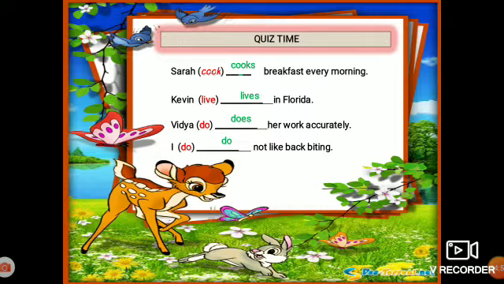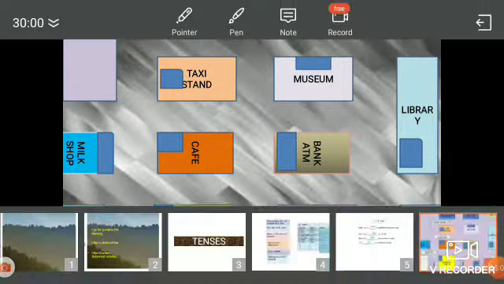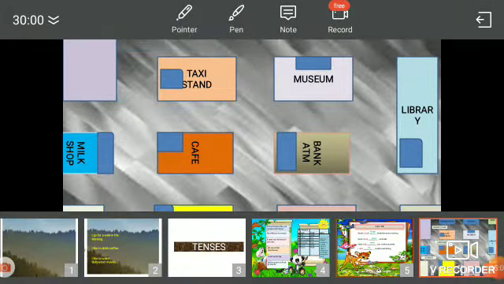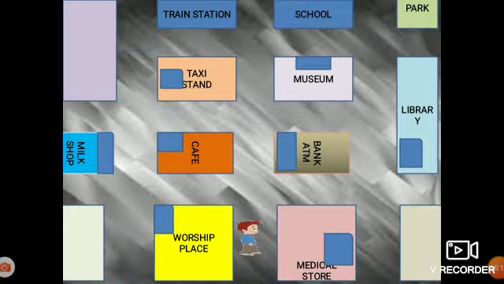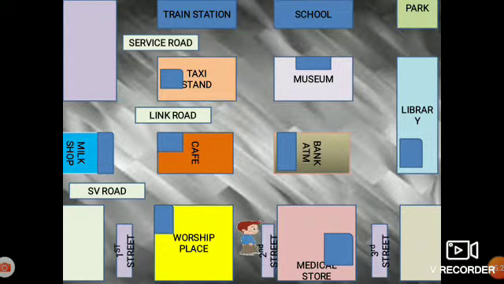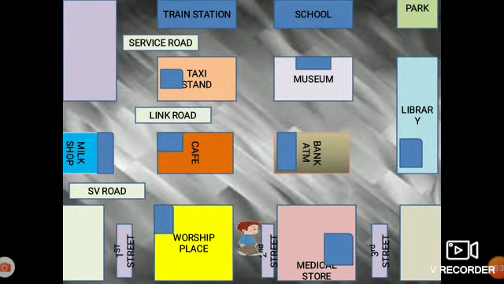Now we will play a game or an activity. So this is the map as you can see on your screen. I hope you can see this small blue box. These blue boxes are the entrances of specific places. For example, this yellow line and this blue box refer to the entrance into the museum. That is a gate.